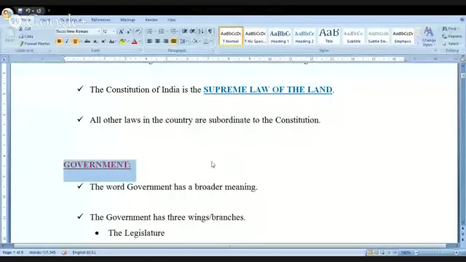From tomorrow onwards, I'll be showing you some of the objective type of questions. But today, let me give you this introduction. Now, I'm going to the document again, opening this. Look at this, the government. The word government has a broader meaning.